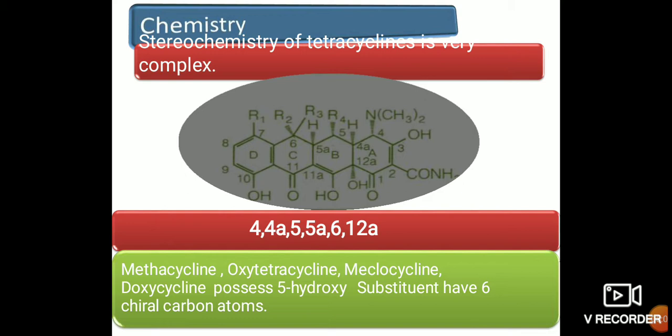Next, chemistry. The stereochemistry of tetracycline is very complex. This is the basic nucleus structure of tetracycline, in which, for example in oxytetracycline, there are 6 chiral carbon atoms. Chiral carbon atoms are those carbon atoms to which 4 different groups of atoms are attached. That is called a chiral carbon atom.